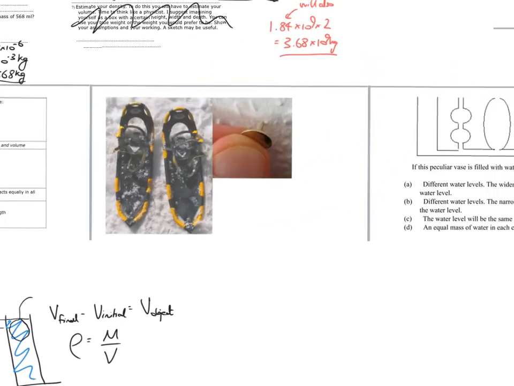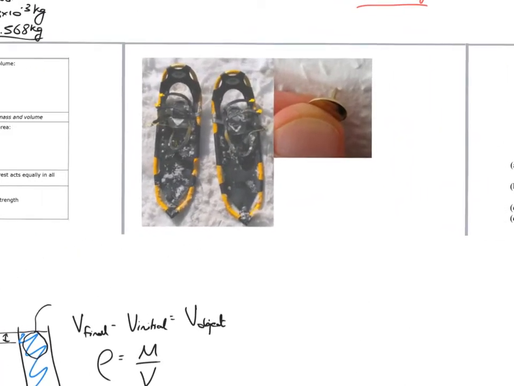Okay, onto pressure. So these two pictures illustrate the concept of pressure. So these are snowshoes. They increase the area of contact between one's feet and snow and stop you sinking in by reducing the pressure. This is a drawing pin. Obviously, you couldn't push your thumb into a wall. You'd have difficulty, I think. But a drawing pin you can push into the wall because the low surface area of the point increases the pressure that's exerted.